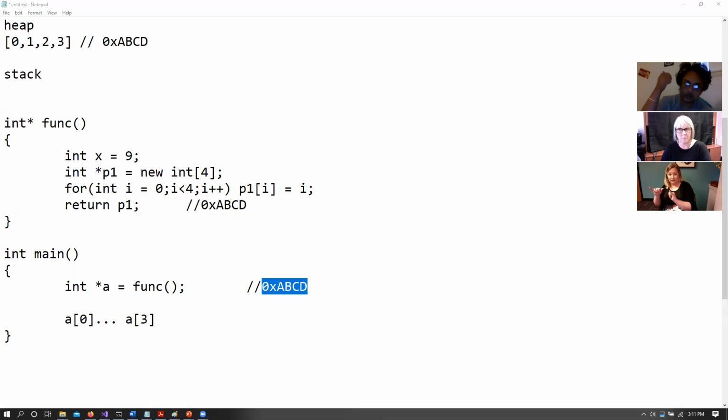And since heap memory is not removed when we come back from this function call, we can still access these memory locations. Does that make sense? No. How the stack is removed, but the heap is still sort of like a global memory area. Right? Any confusions till now?